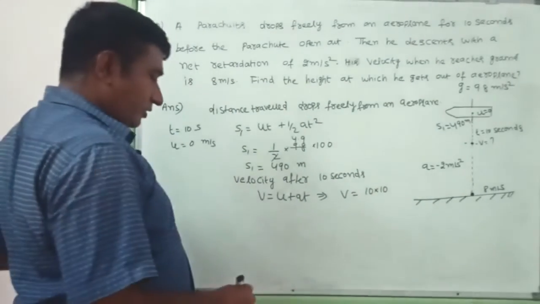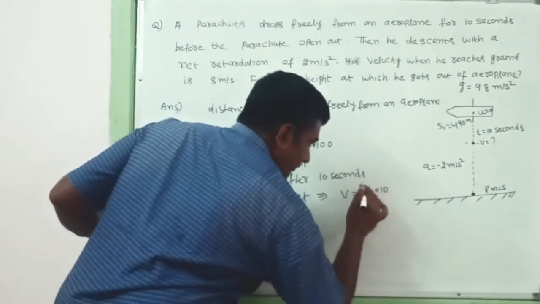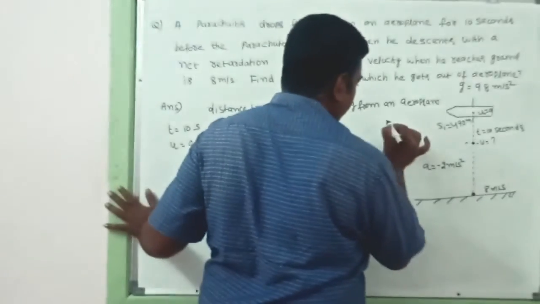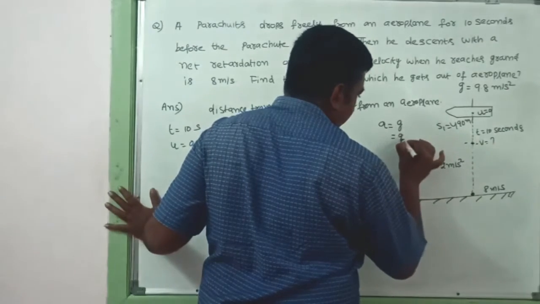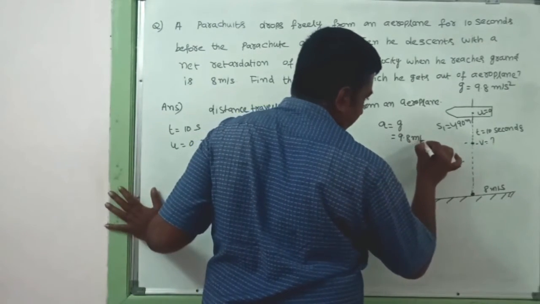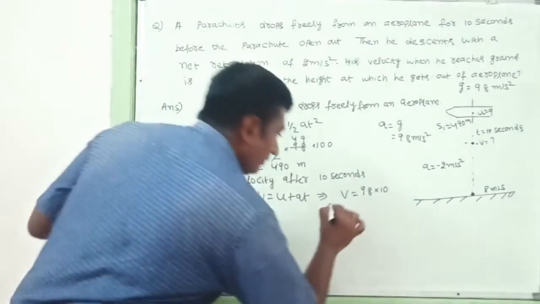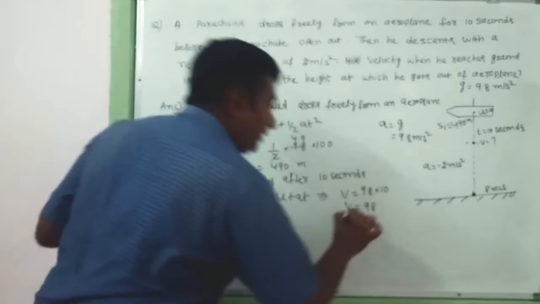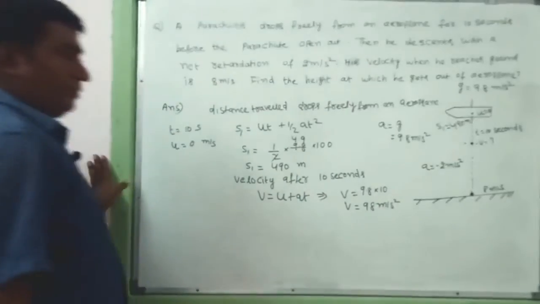So with the help of this, the velocity I get is 98 meters per second.